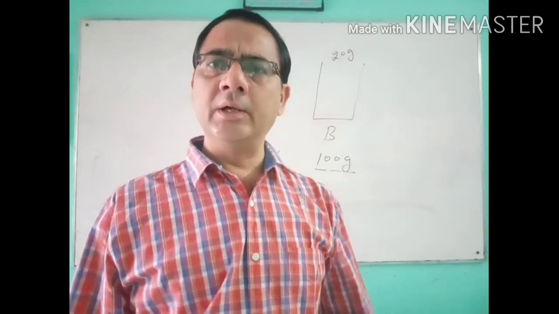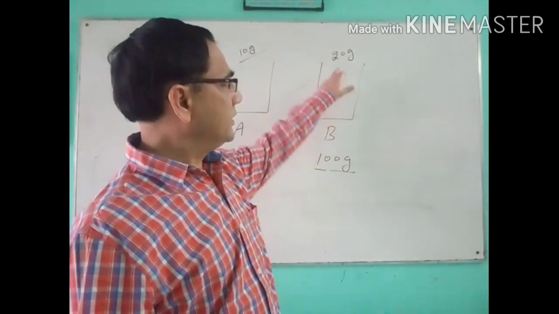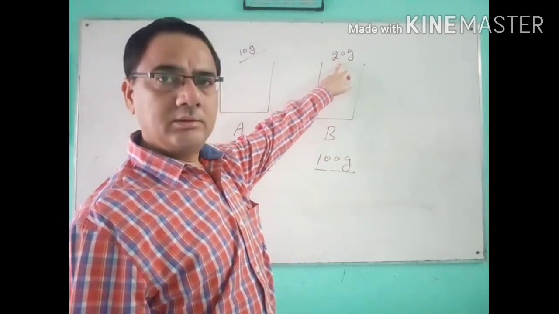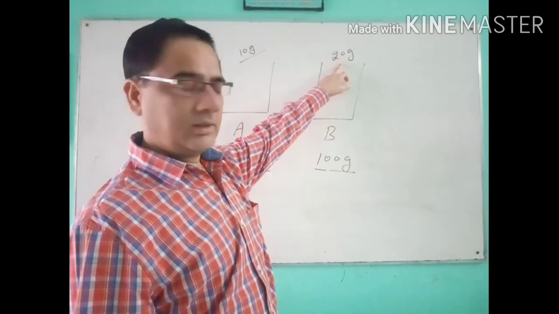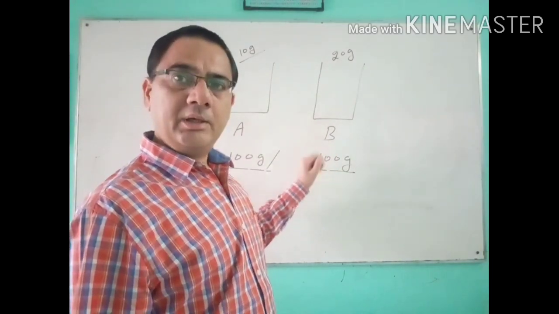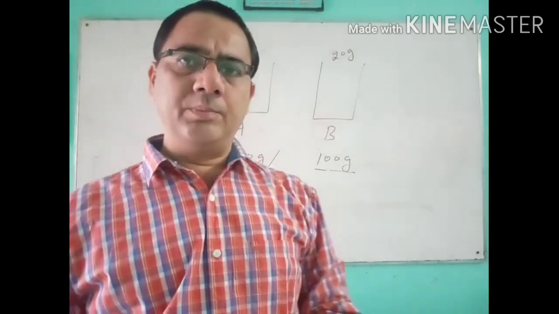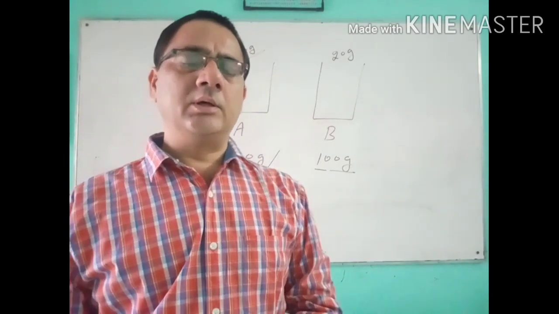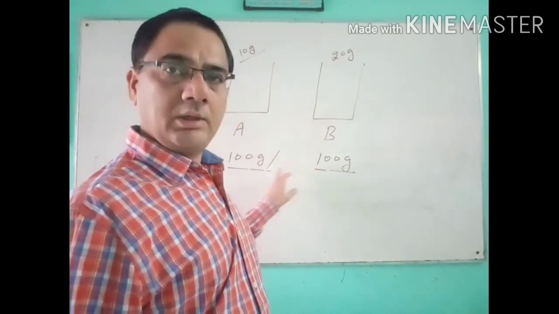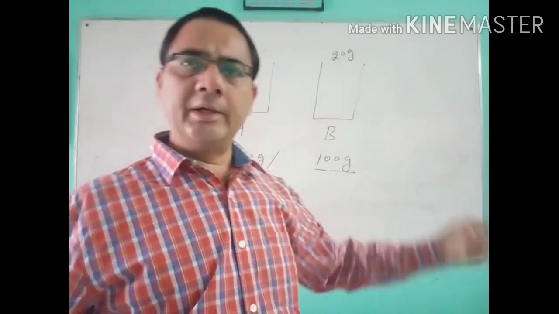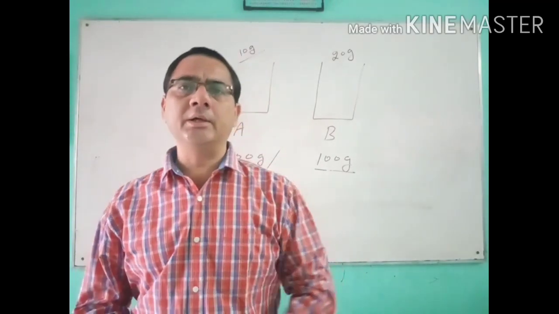Very clearly you can tell that the solution in which more mass of the solute is present will be more concentrated, and we can tell solution B is more concentrated. Why did I say this so clearly? Because the amount of the solution is the same in both cases, so only on the basis of the amount of solute we can define which one is more concentrated and which one is less concentrated.